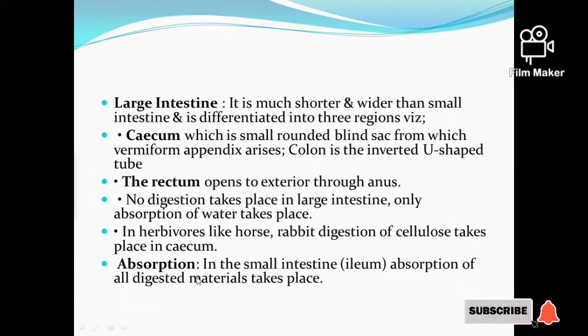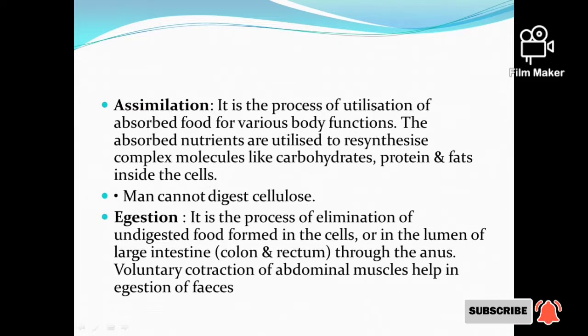And the next one is the absorption. How does absorption take place? In the small intestine, that is in the part of the ileum, absorption of all digested materials takes place. After the absorption, the main role played by the digestive system is the assimilation. Assimilation is the process of utilization of absorbed food for various body functions. The absorbed nutrients are utilized to resynthesize the complex molecules like carbohydrates, fats, proteins inside the cells.